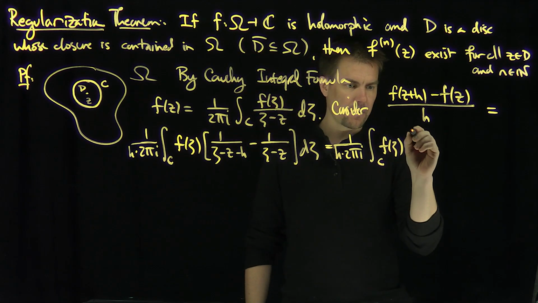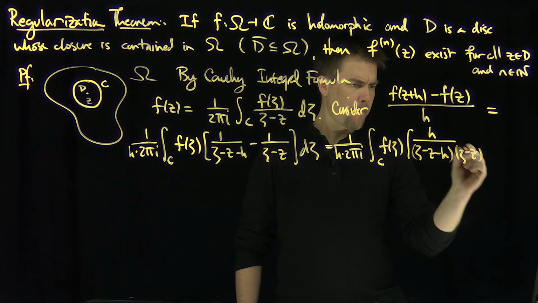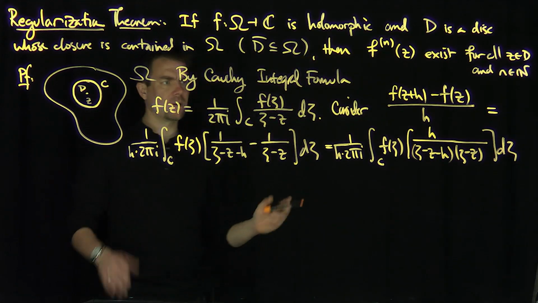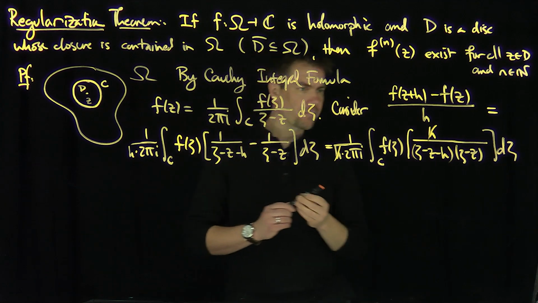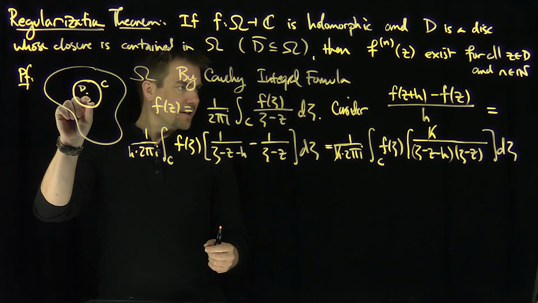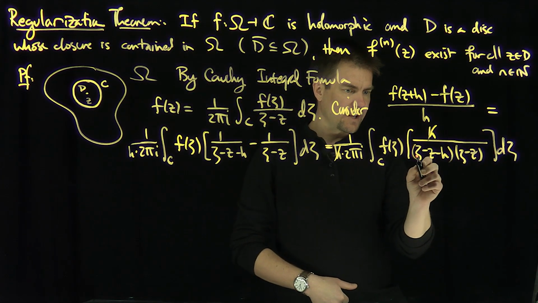So I'll have a positive h on top over zeta minus z minus h, and then zeta minus z, d zeta. Easy enough. Oh, look, the h is going to cancel out. Beautiful. h cancels out. And so now, of course, since z plus h and z are interior to this, I know that this expression here will converge uniformly to